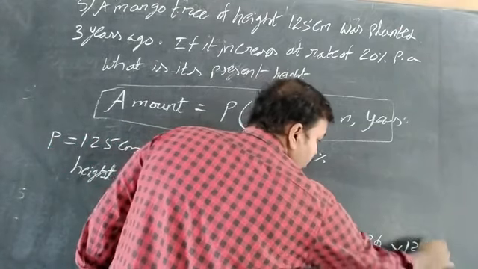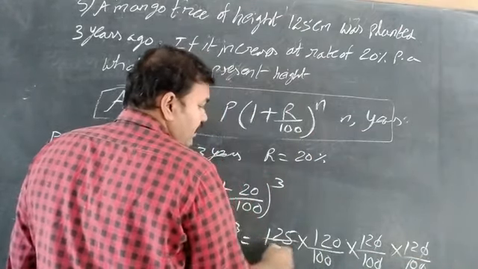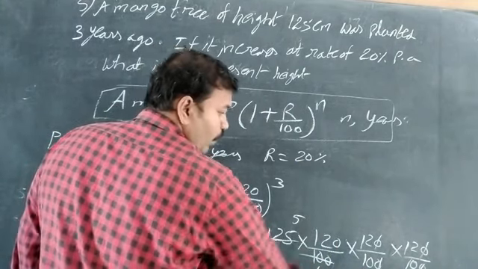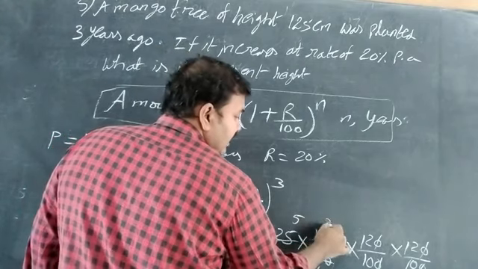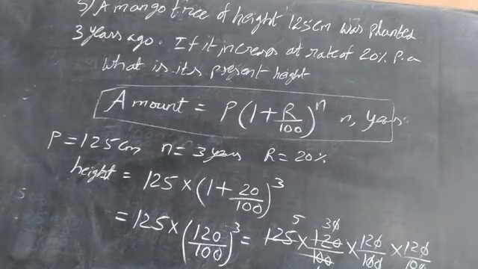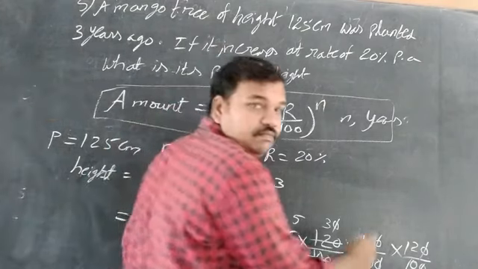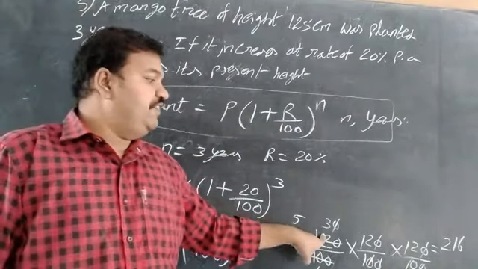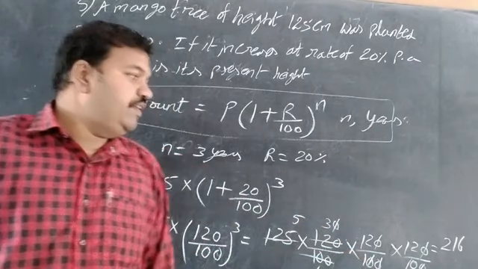Zeros cancelled. Cancellation in the 25 table: 25 table 5 times, 4 times. 4 table 1 time. Here 120 is 30 times 4. The zeros are cancelled. No other cancellation is there. 5 into 3 into 12 into 12. 12 12s are 144. 144 into 5 is 720, into 3 is 216. It is 216. 5 3s are 15, 15 12s are 180, 180 into 12 is 216.